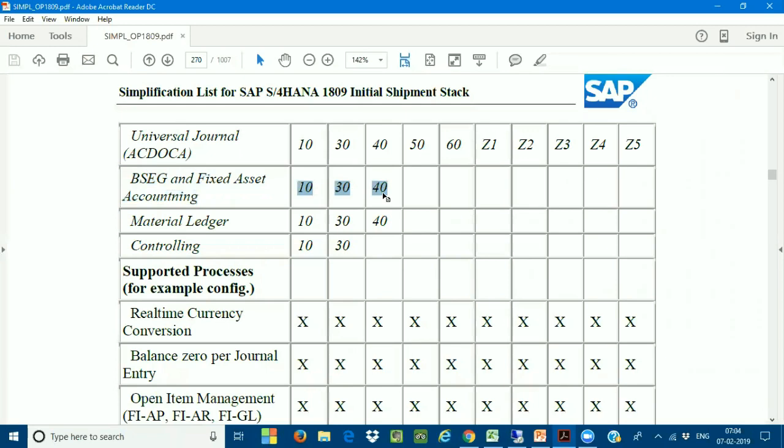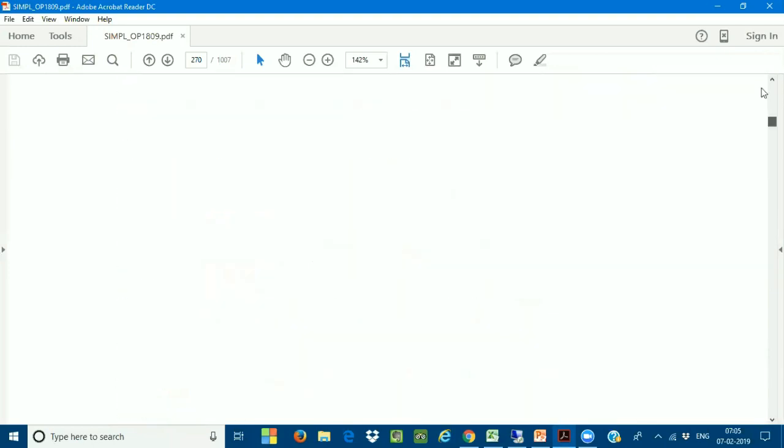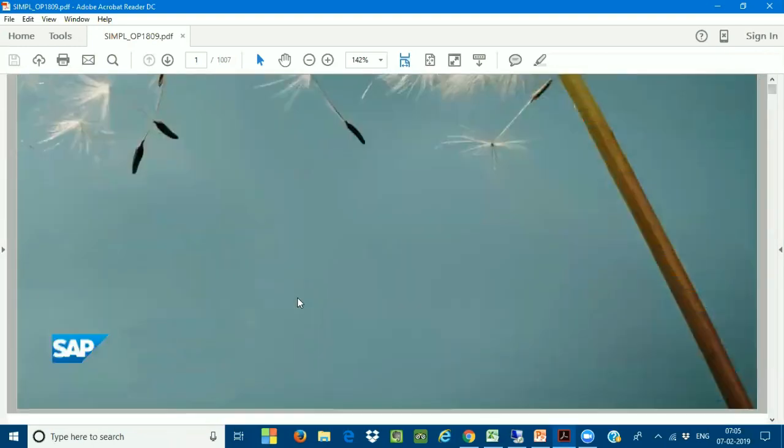So apart from the ACDOCA table, the postings are also made to the BSEG table. Why? Because the BSEG table is still active in our SAP S/4HANA. So totally how many currencies? Asset accounting and the BSEG table will use 3 currencies, 10, 30 and 40. This is very, very important. So the BSEG table is still active.